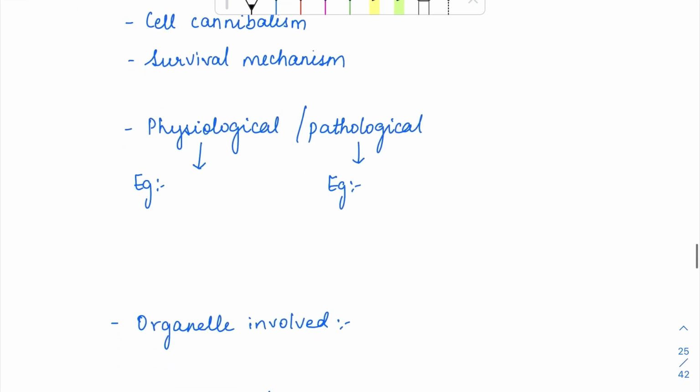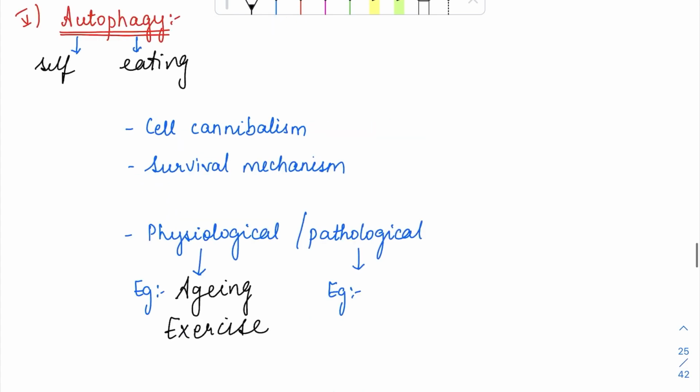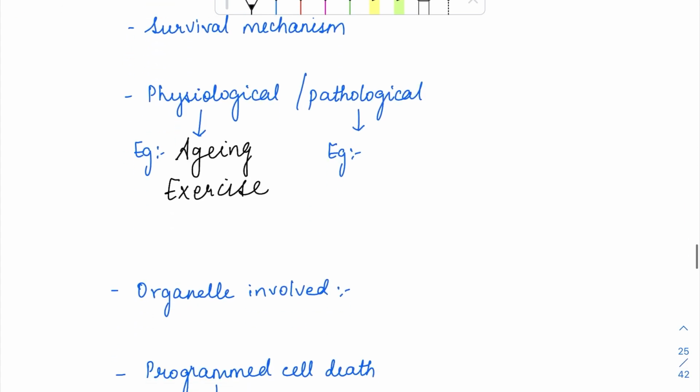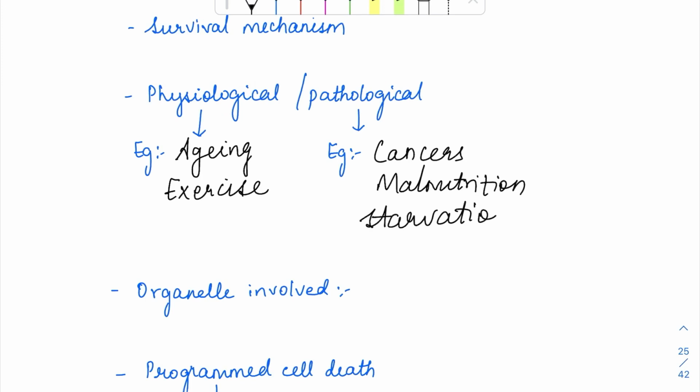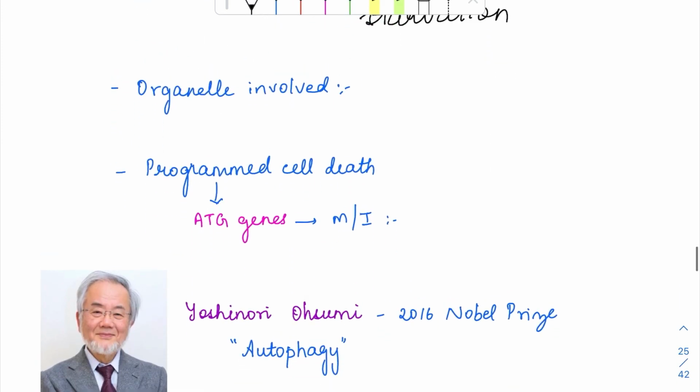For example, in aging and during exercise, while in pathological states, usually in cancers, malnutrition, and during starvation states, autophagy will happen. The organelle involved in autophagy will be a lysosome. The lysosome is the degrading machinery, right? So, the organelles will be taken up to the lysosome and degraded, and their energy will be taken.